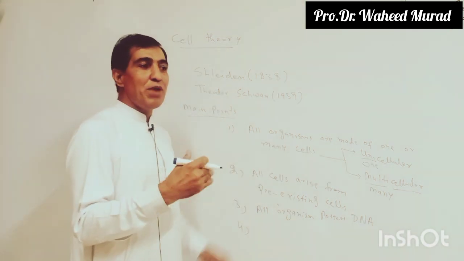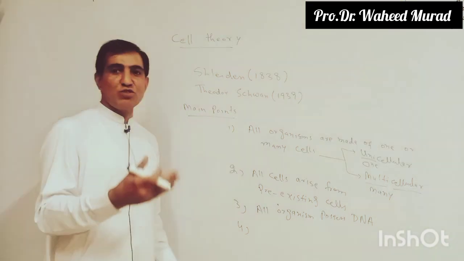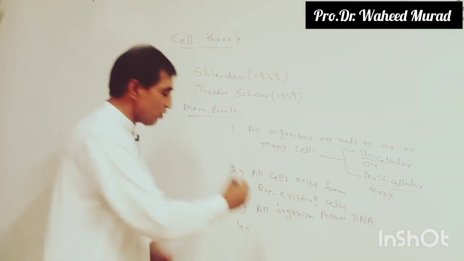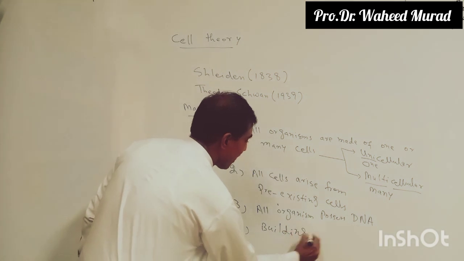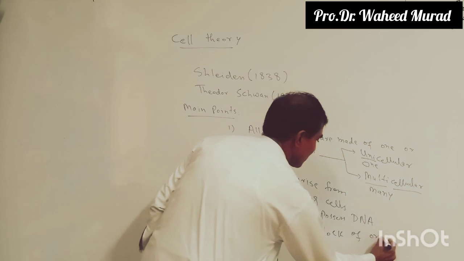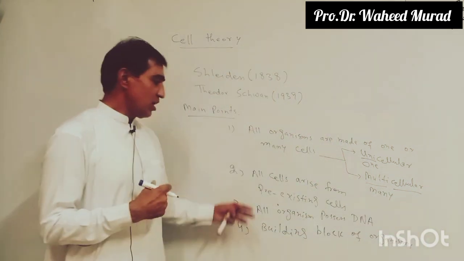And the fourth: cells are the building blocks of all organisms. Come to the definition: cell is the basic unit of life. So the next point is that cells are the building blocks of organisms.